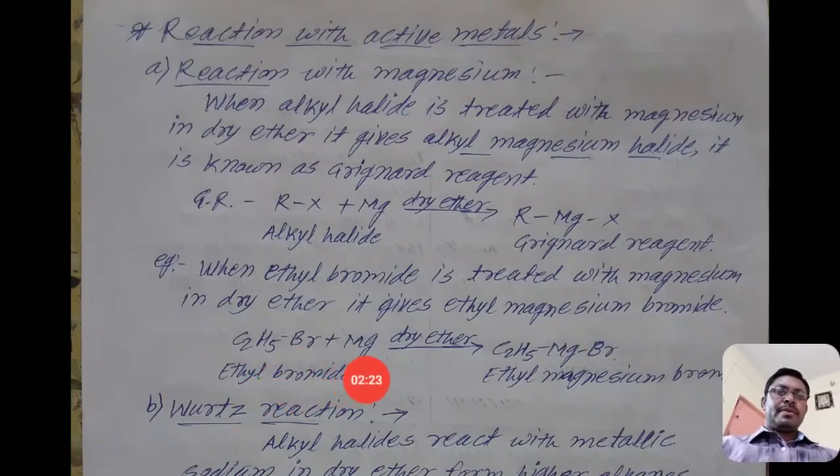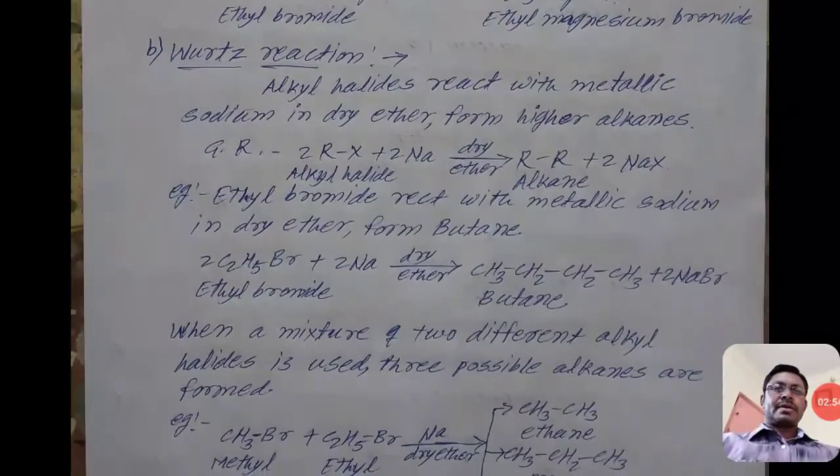When treated with magnesium in the presence of dry ether, we get ethyl attached on one side of the magnesium and bromine on the other side. The name of that compound is ethyl magnesium bromide. Compounds like that are known as Grignard reagents, that is, alkyl magnesium halides.